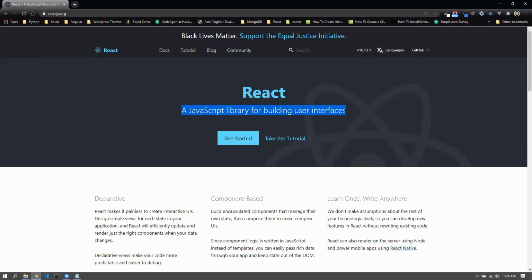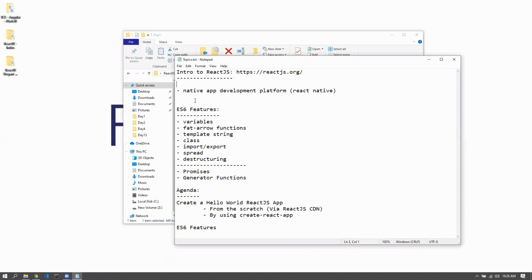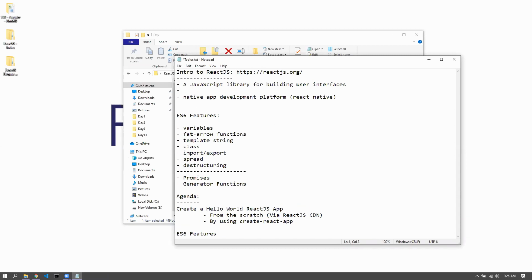So I will just copy this definition as well. This is the official definition. It's more for front-end development. Yep, front-end development library. That's what Ajay says. All right.